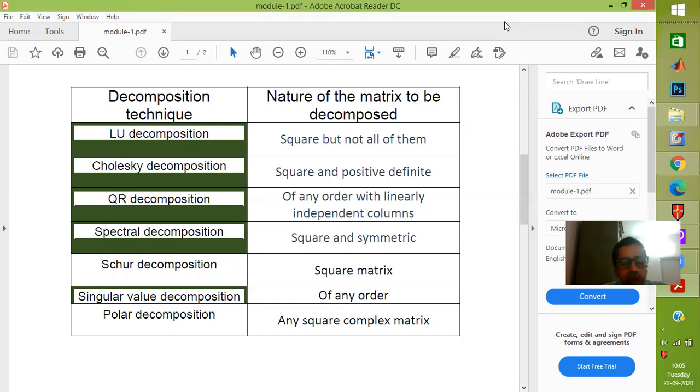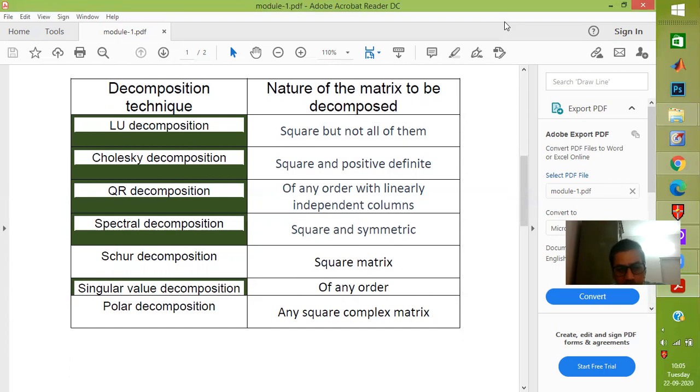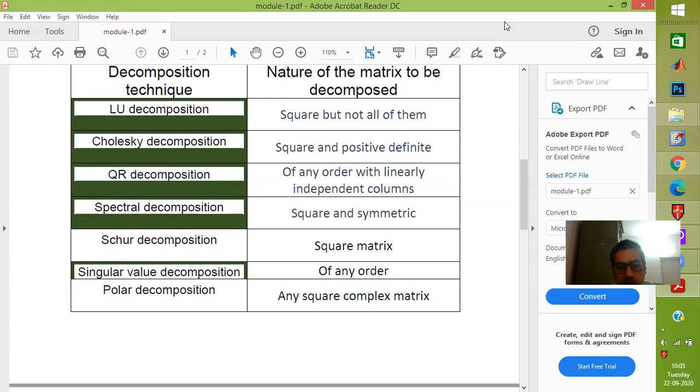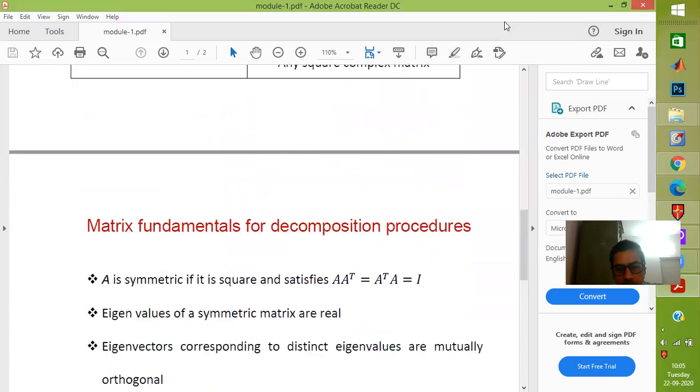Similarly, when you talk about spectral decomposition, it should not only be square, but it should have some other properties. So we'll go into each one of them. But before we embark upon each method and when it can be applied or when it can be computed, we must know certain fundamentals of the matrix algebra.